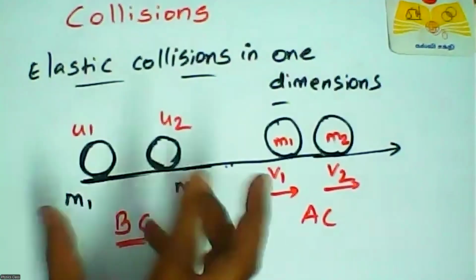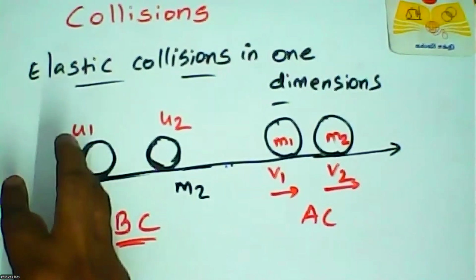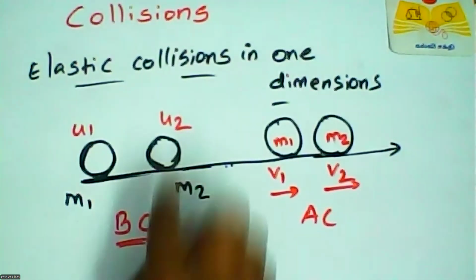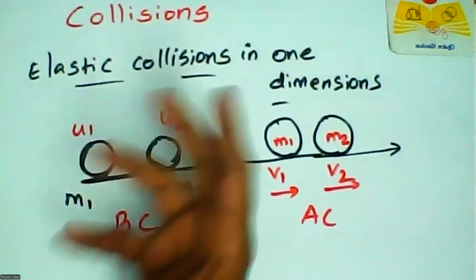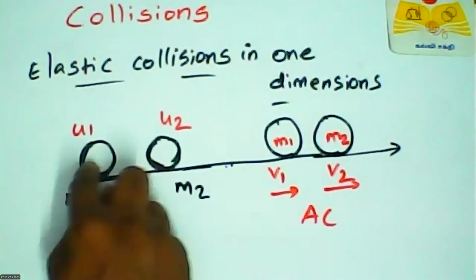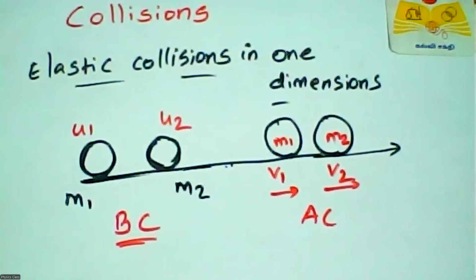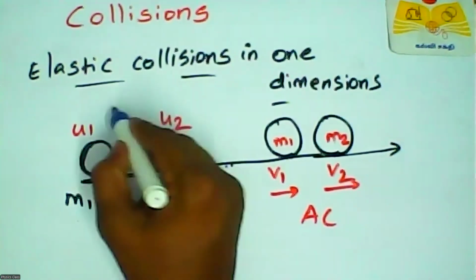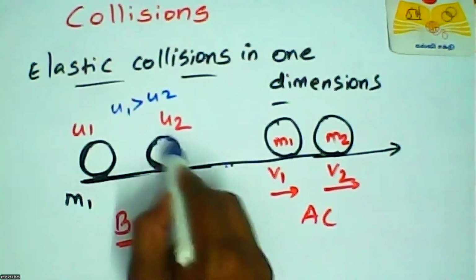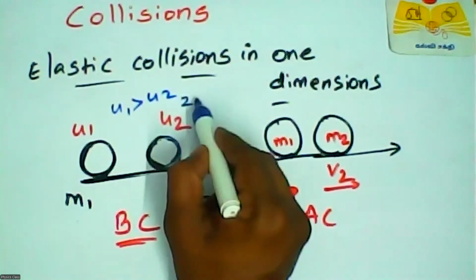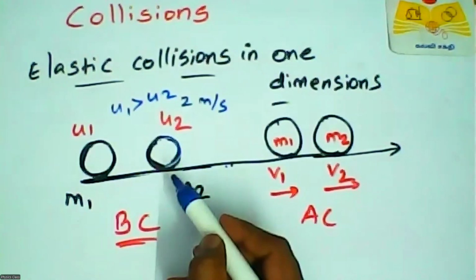In order to have a collision, we assume that mass m1 moves faster than mass m2. Suppose m2 has a smaller speed and goes ahead, and this object follows that object. So we consider u1 greater than u2, and only then will a collision happen. Why is u2 converted into v2?